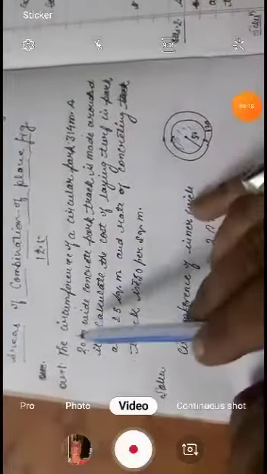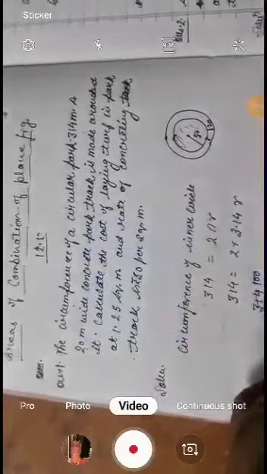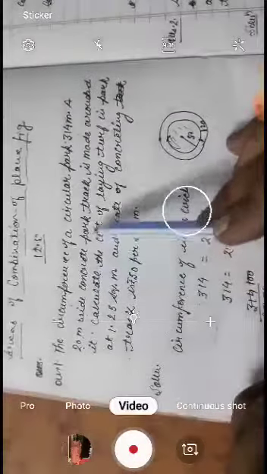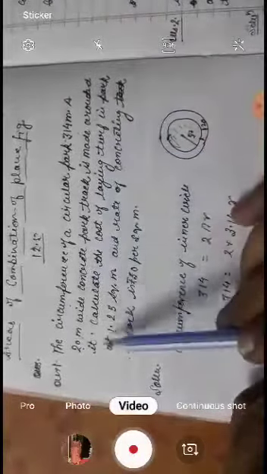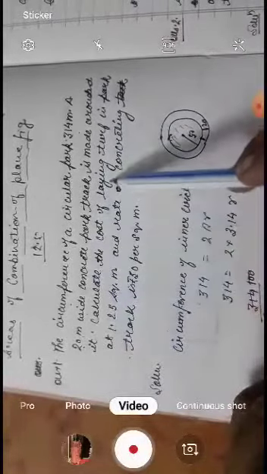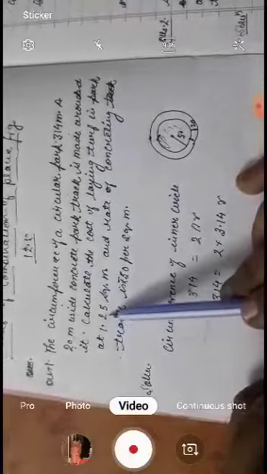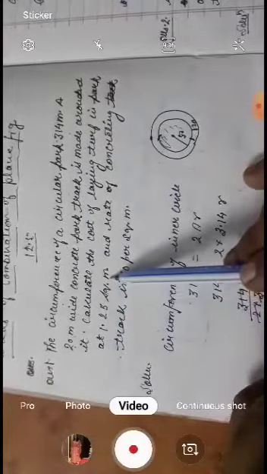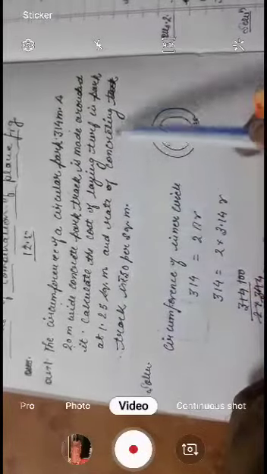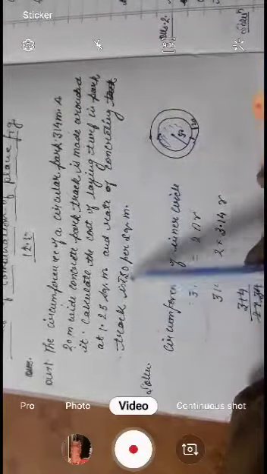Now the first question: the circumference of the circular park is 1314 meter. A 20 meter wide concrete track is made around it. Calculate the cost of laying turf in the park at 1.25 per square meter and the rate of the concreting track is this. Firstly, we have to find the value of